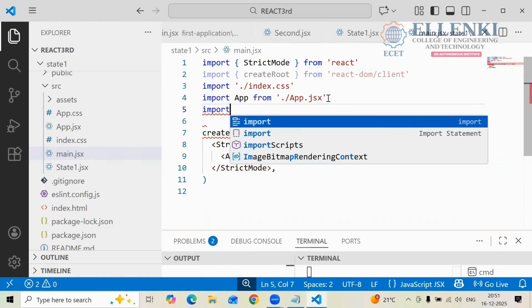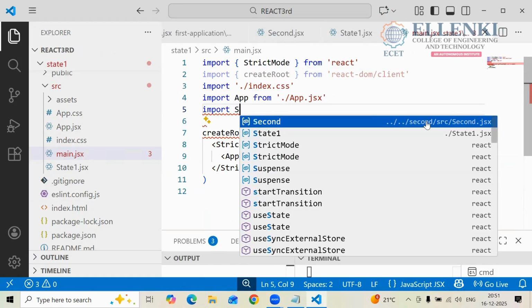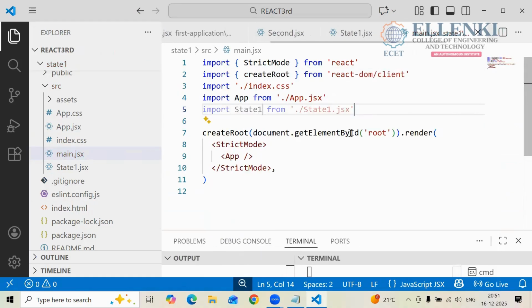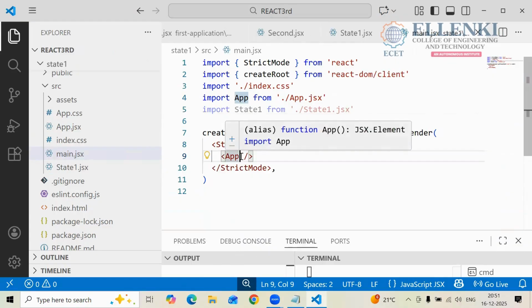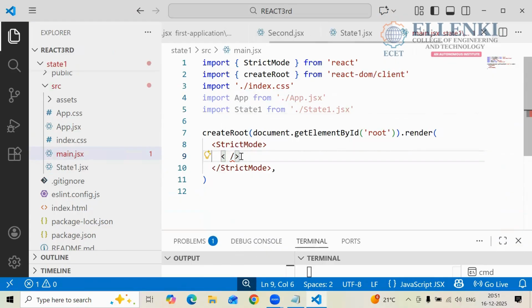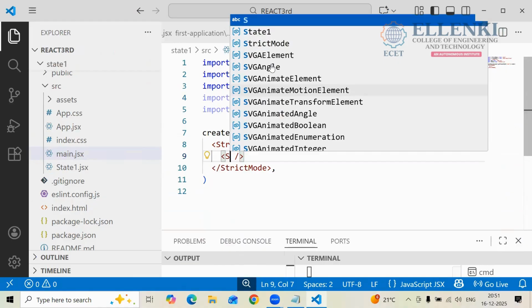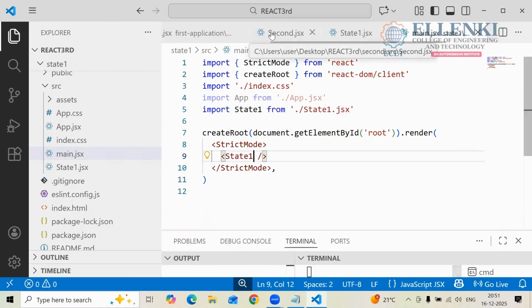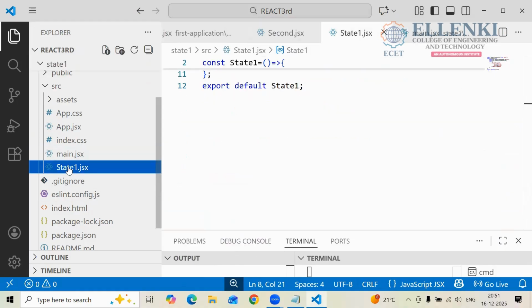Which one do you have to import here? Import state1 from state1.jsx, right? And here what do I have to change in place of the old one? State1 you have to write here. Now you have to save the file, and state1.jsx also you have to save.